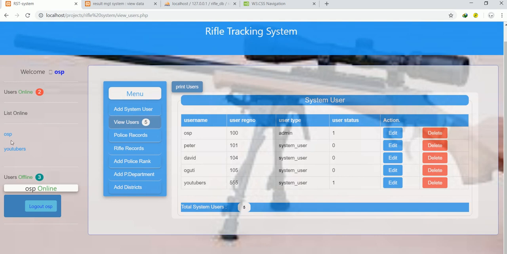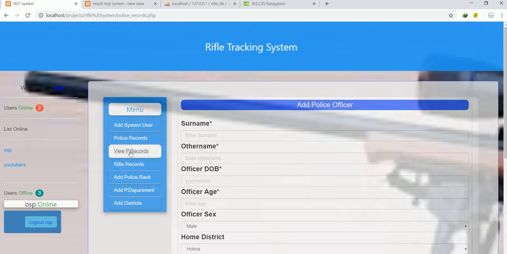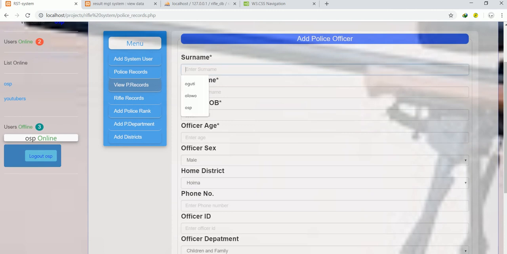That's so great, my friends. And I think you can even see the status inside showing 1, and this is also 1, showing that there's 1 administrator and there may be one user using the system. Now beyond that, we have also other things here. I also have one known as the police records, whereby when you click on police record, you can enter its information here.